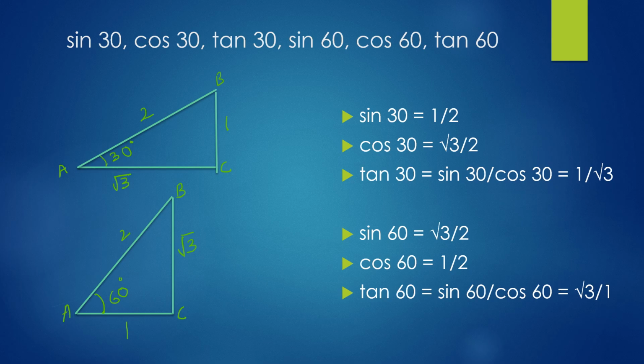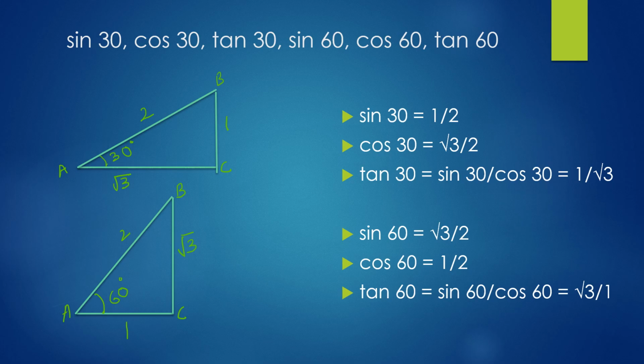The side opposite angle 30 degrees is 1 unit. The side opposite 60 degrees is √3 units, and the hypotenuse is the sum of squares of these two sides, 1 square plus √3 square, which is 1 plus 3, which is equal to 4, and square root of 4 is 2. We all know this.